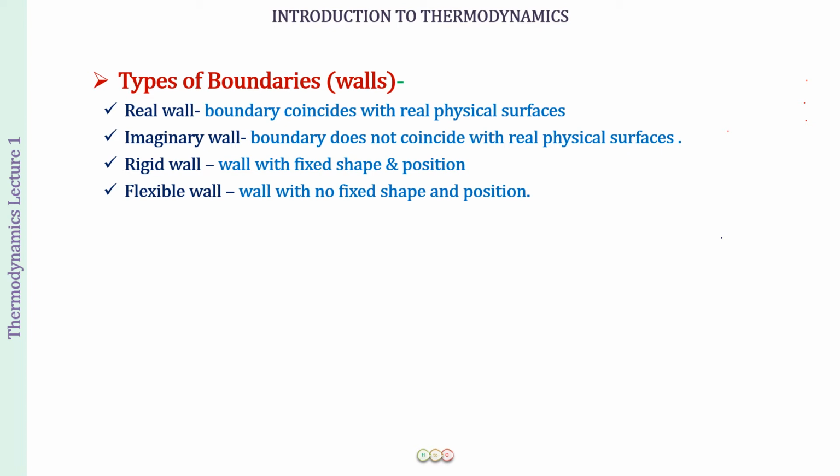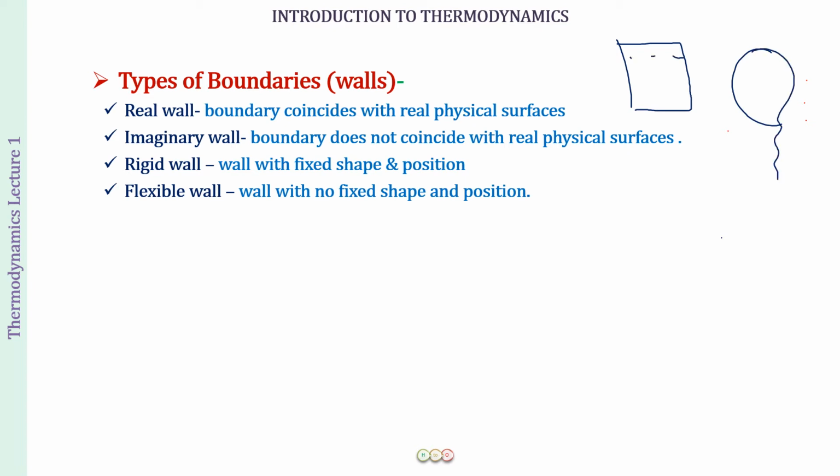So a rigid wall is going to be that wall which has a fixed shape and position, whereas a flexible wall is going to be that wall which has no fixed shape and position. Now what do I mean by this? Again, let us take the example of your room. Okay, and another example I'm taking here is of a balloon.